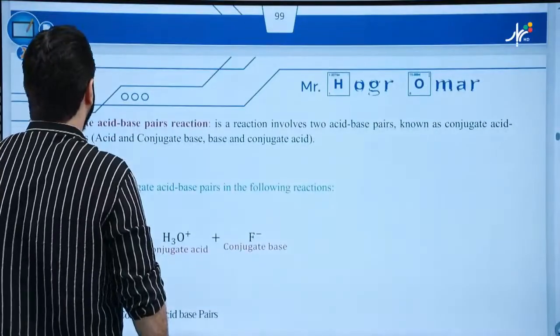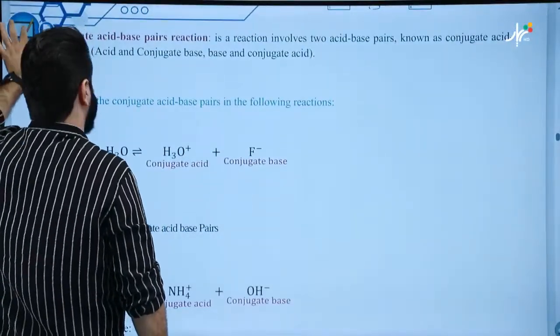Another thing. A conjugate pairs. What are the conjugate pairs?